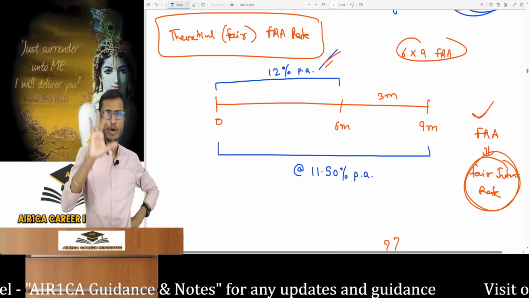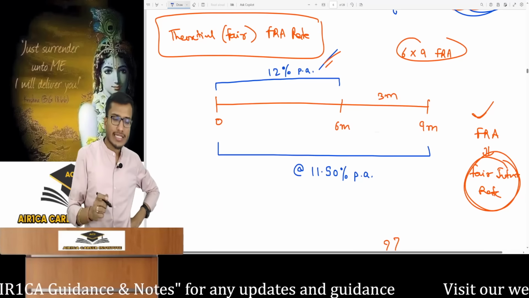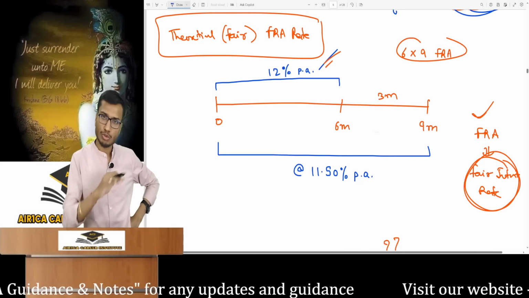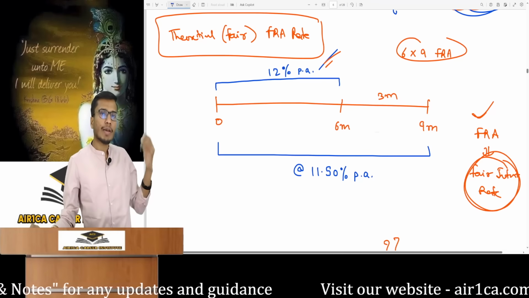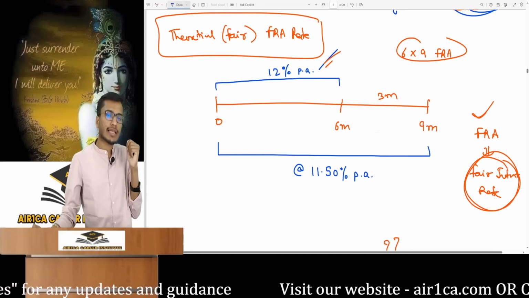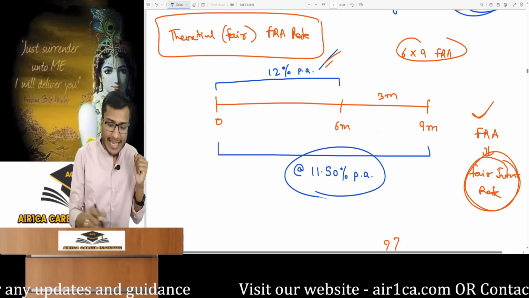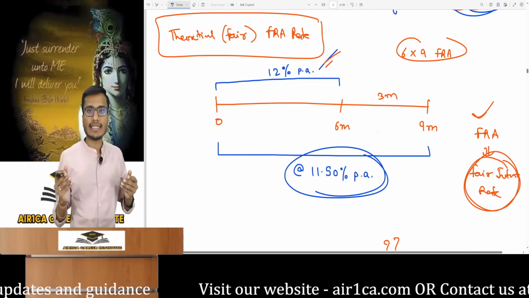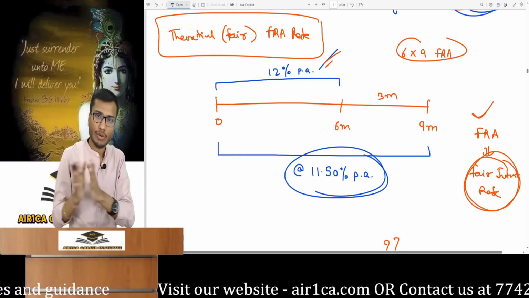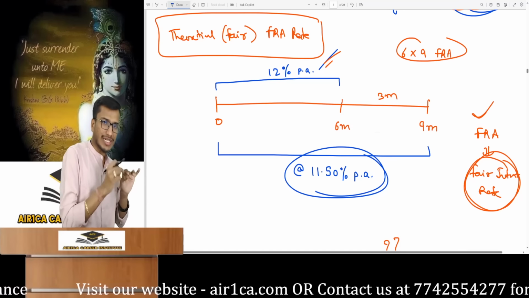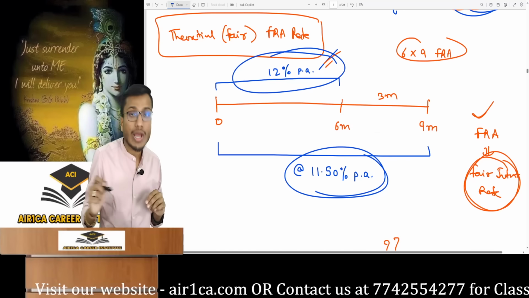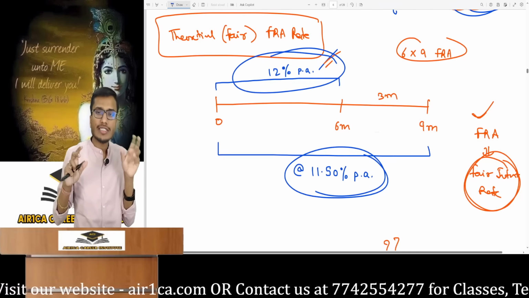Now if you look here, if we talk normally, let's say as a customer, I need a loan for a total of 9 months today. So I would go to the bank and ask, what interest rate will they charge me for this period? They stated an 11.50% per annum rate would be applied and then adjusted for 9 months. I asked, what if I need a 6-month loan from time 0? They quoted 12% annually. Why are interest rates different?